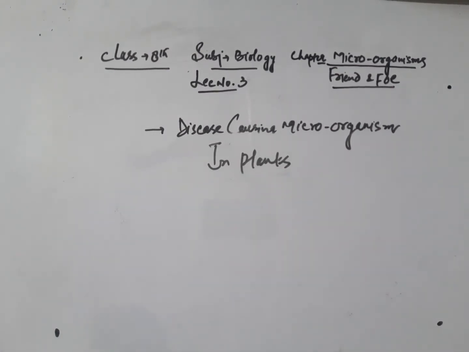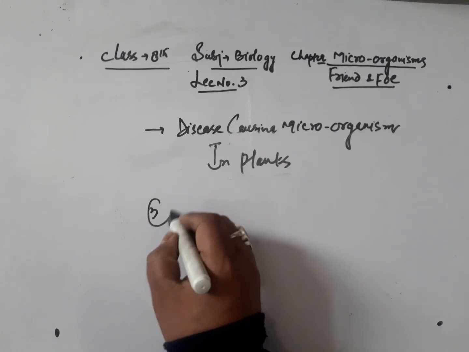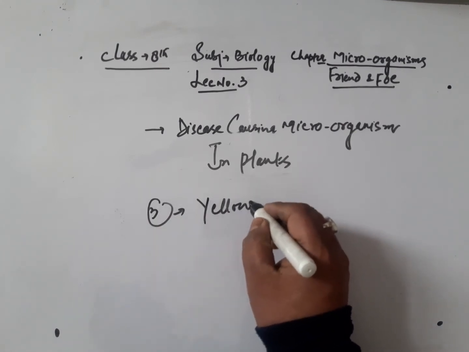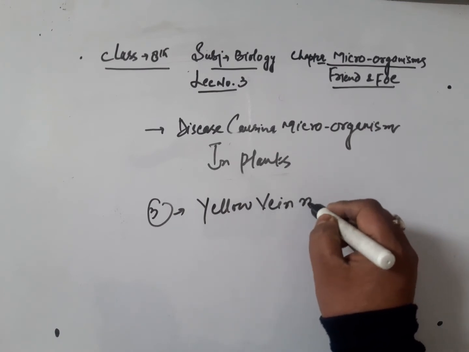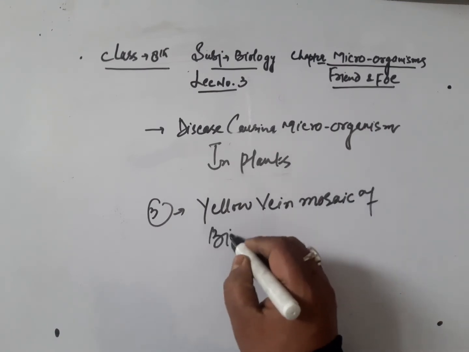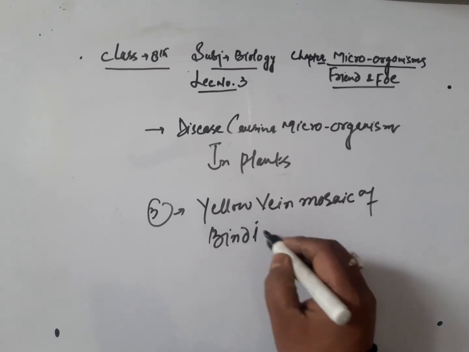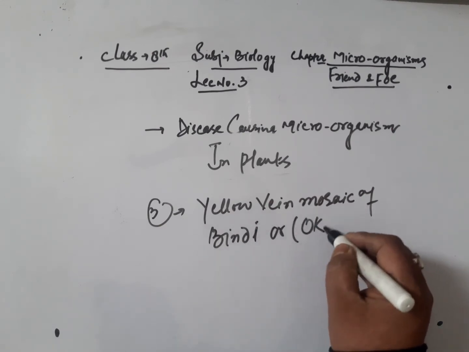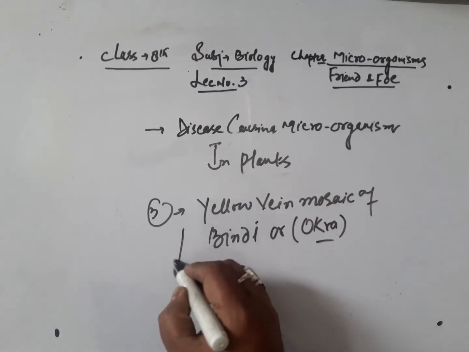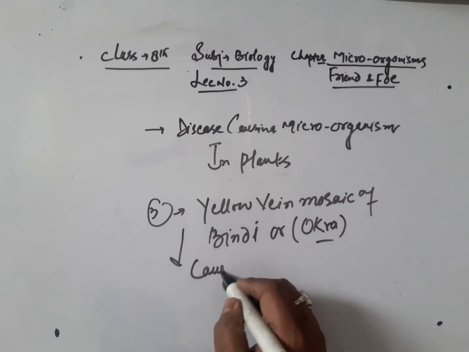Let's discuss the third one. That's called yellow vein mosaic of bindi, or we can say okra. In Hindi we call it okra also. This is a viral disease. That means this is caused by virus.